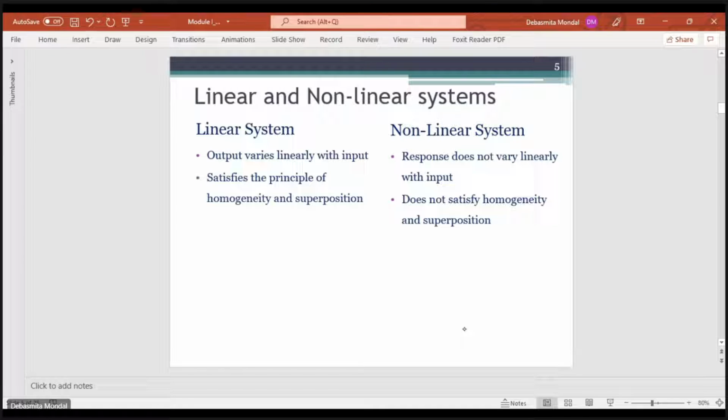Do you think any one of them is linear or are they non-linear? Let's say we have a resistor. Is this resistor a linear system or a non-linear system? Anyone?